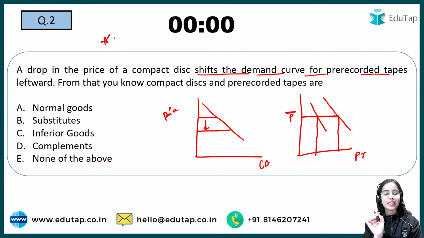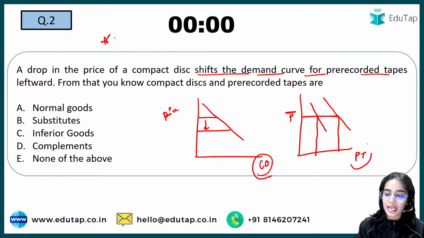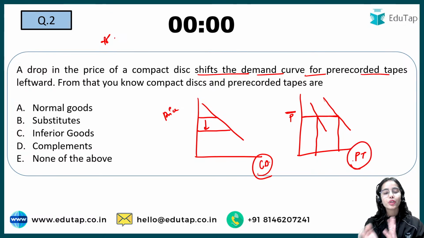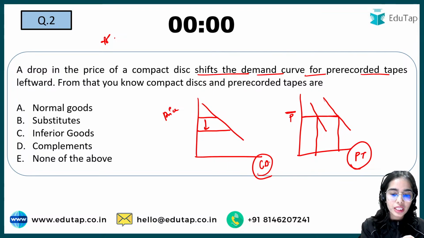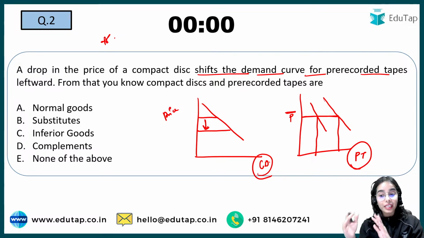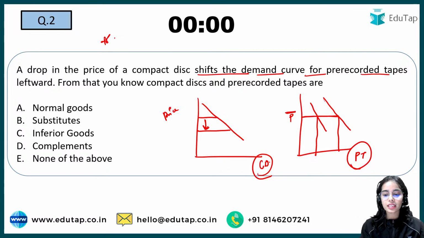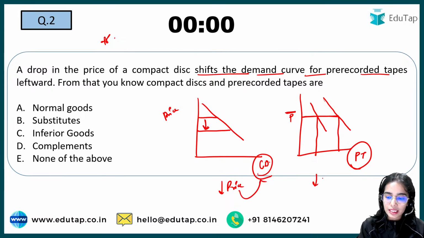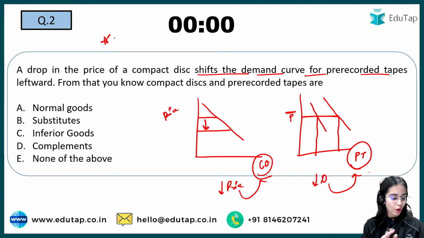So you have to tell what kind of goods these are. The compact disc and the pre-recorded tapes, what kind of relationship do these two goods have? Because with the decrease in the price of the compact disc, there is a leftward shift, a decrease in the demand of pre-recorded tape. Everyone is giving the answer D, and that is wrong.